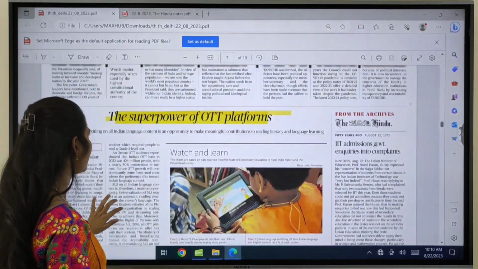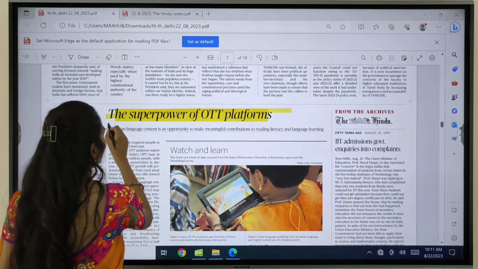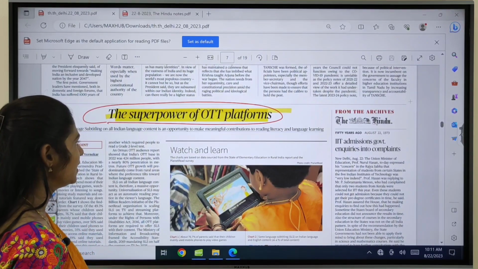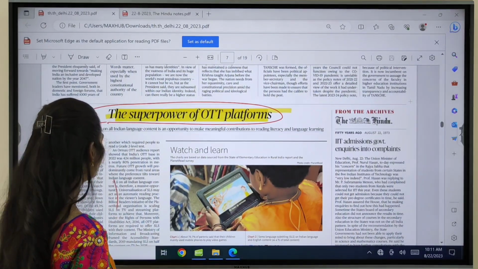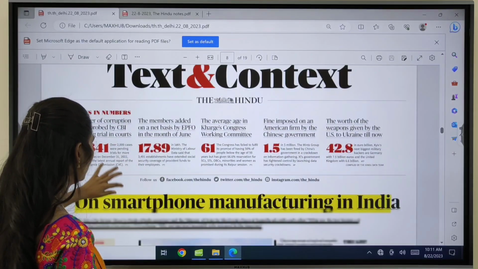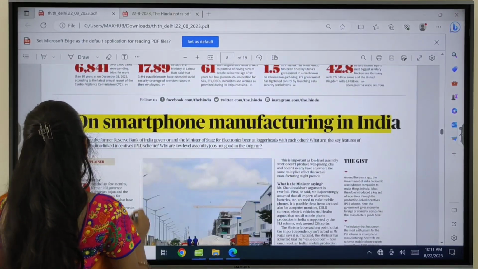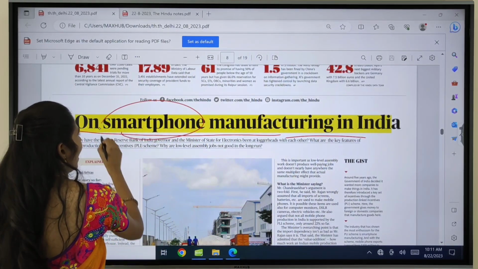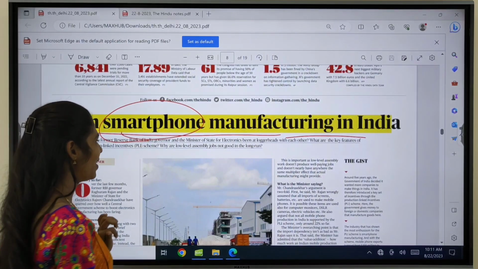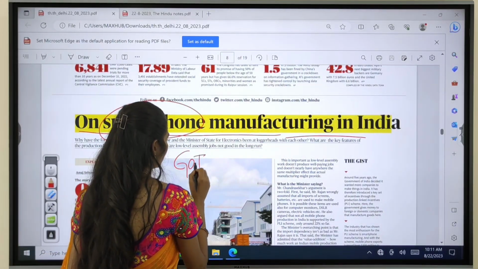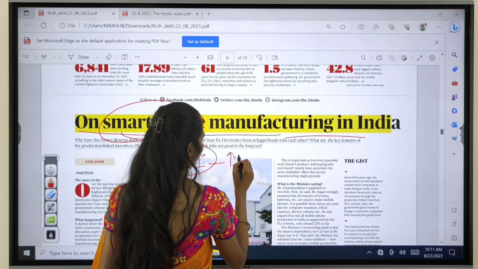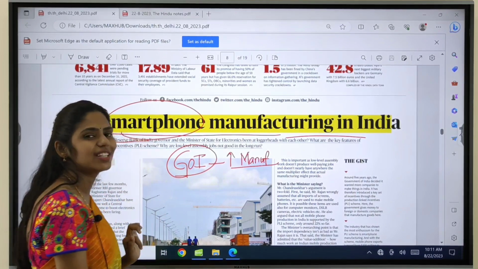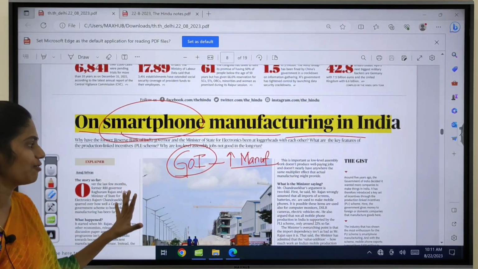So in this text and context, here you can see this article. It is about the superpower of OTT platforms. So this article is important. Okay, so I discussed it, right? And if you move on, in this text and context, you can see an article on smartphone manufacturing in India. So here you have to see about the manufacturing of smartphones. You have to understand what measures were taken by the Government of India to increase manufacturing. So you have to know what steps were taken by the Government of India.